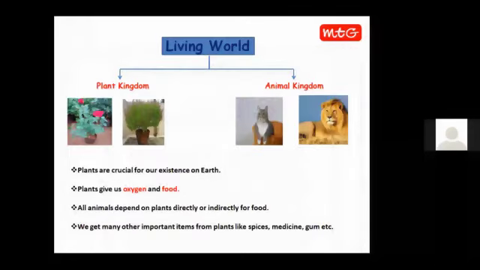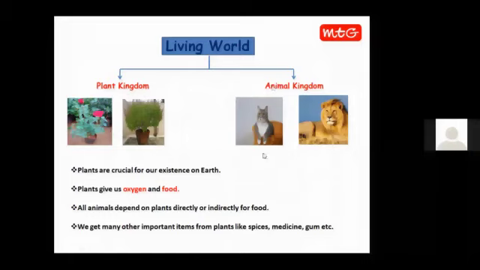Children, the living world is full of diversity. It has a vast variety of different types of living organisms. Amazingly, most of them are either plants or animals. So we can divide the living world into plant kingdom and animal kingdom. Plant kingdom includes all the plants of the earth, whereas animal kingdoms have different kinds of animals present on earth.